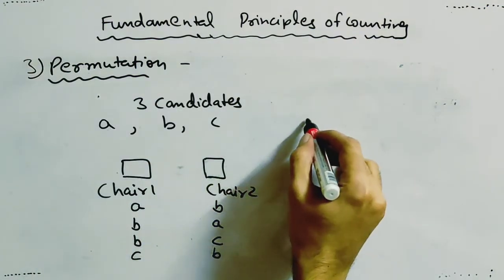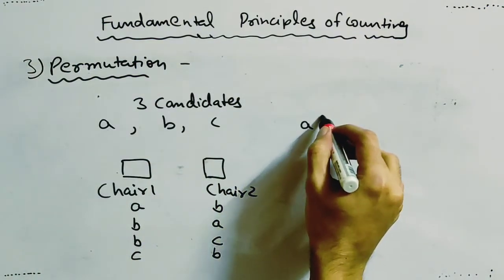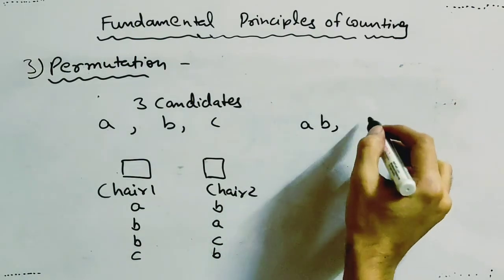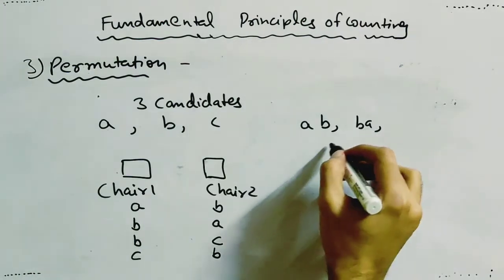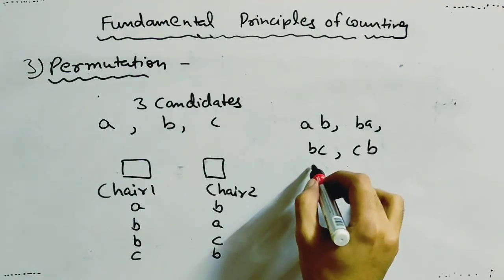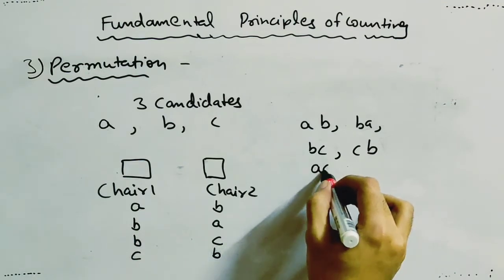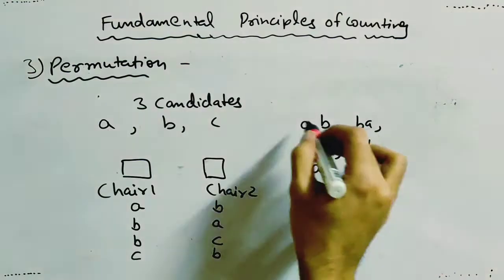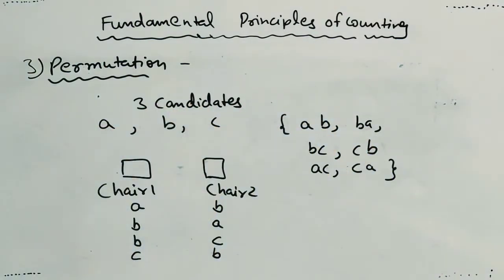So we can form these kinds of arrangements, either AB, BA, BC, CB, or AC and CA. Total number of arrangements that can be made will be equal to 6.